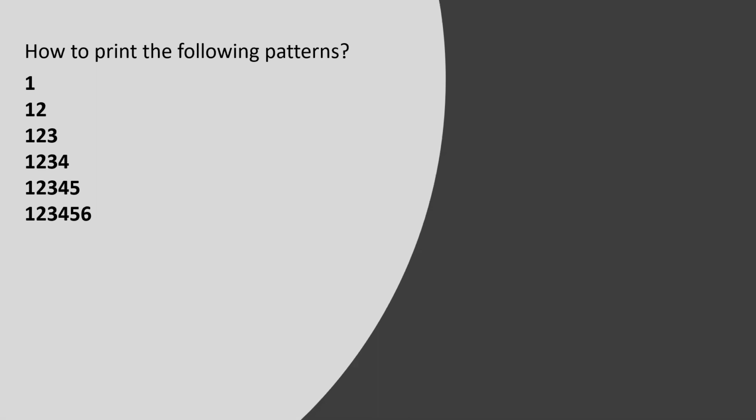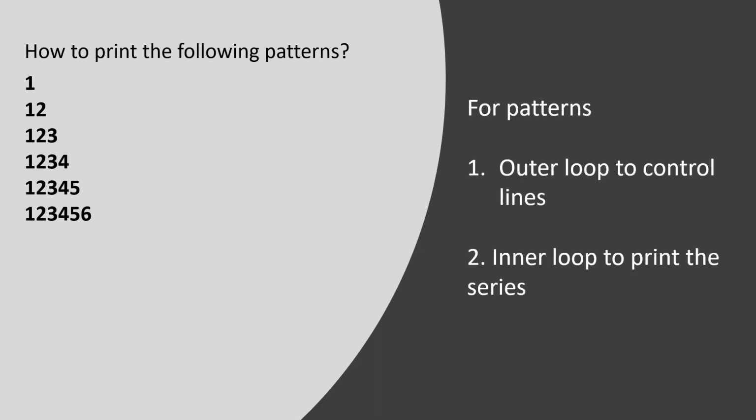Before that, what we have learned is the outer loop to control lines or to help the inner loop, and the inner loop to print the series. So the inner loop is only concentrating on printing a series like 1 2 3 4 5 6, that's all. At one turn it is only concentrating on printing 1 2 3 4 5, and at another time 1 2 3 4. So the inner loop is only concentrating on printing the series.